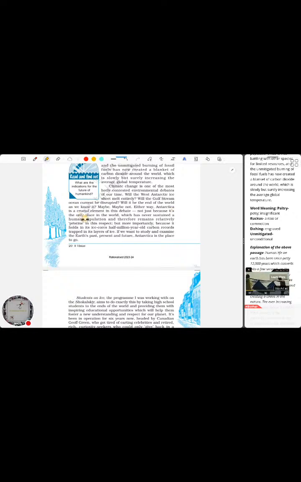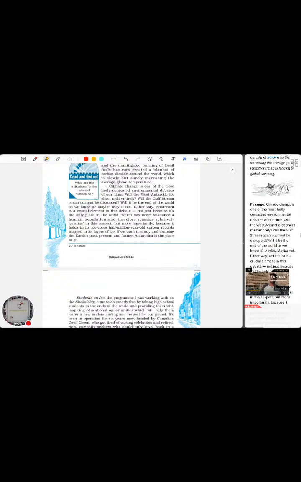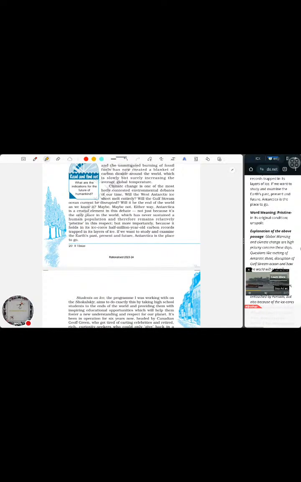Either way, Antarctica is a crucial element in this debate, not just because it's the only place in the world which has never sustained a human population, and therefore remains relatively pristine. Pristine in the sense, I think, isolated, unspoiled. That's what they're trying to say. I'm just writing down the meaning.